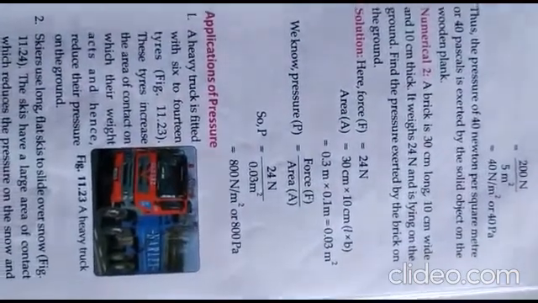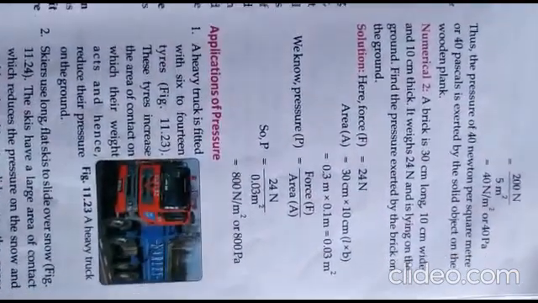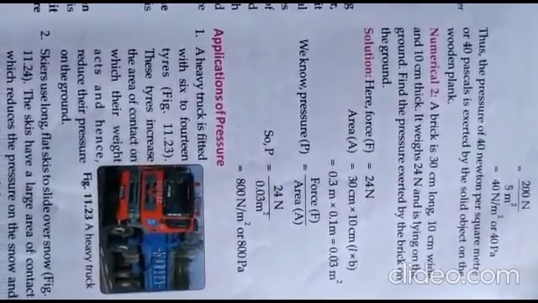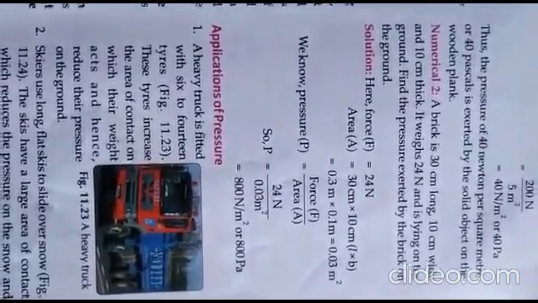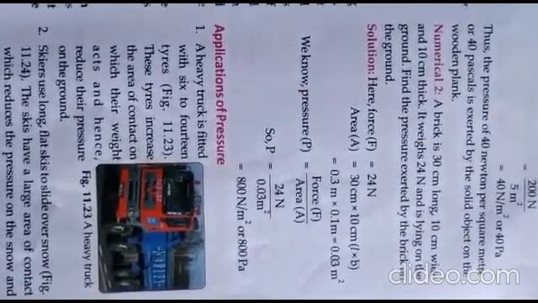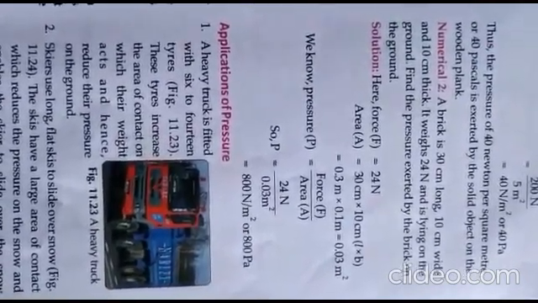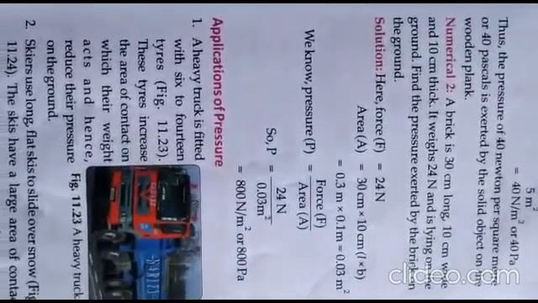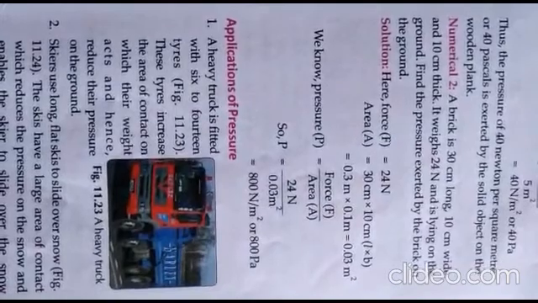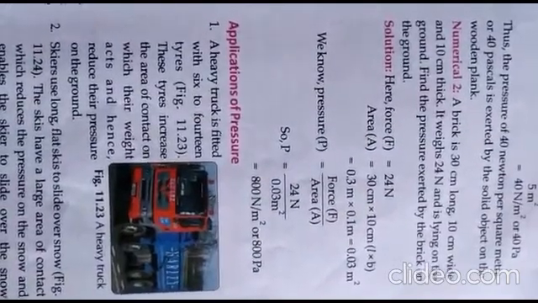Now another example: a brick is 30 centimeter long, 10 centimeter wide and 10 centimeter thick. Its weight is 24 N and it is lying on the ground. Find the pressure exerted by the brick on the ground. See here, there is a confusion here. The 30 centimeter length, breadth and height is given.